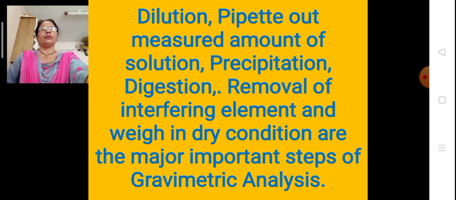There are steps in gravimetric analysis that in every practical we have to follow. First of all, do the dilution. Second, pipette out a measured amount of the solution, taking precautions. Third, do the precipitation for the pure form. Then digestion for crystal growth, and removal of interfering elements, and weighing in dry conditions are the major important steps of gravimetric analysis.